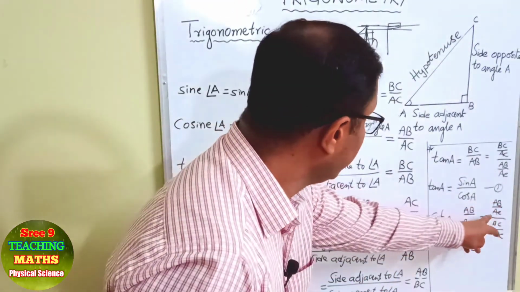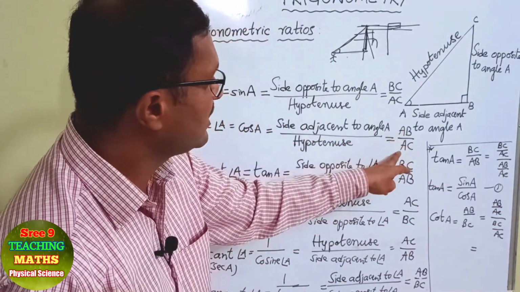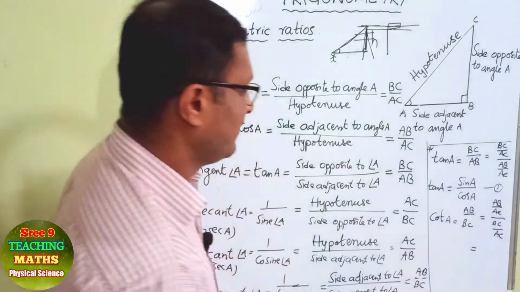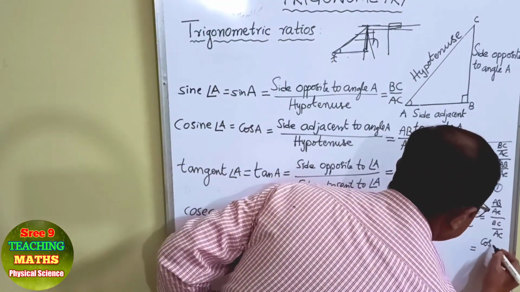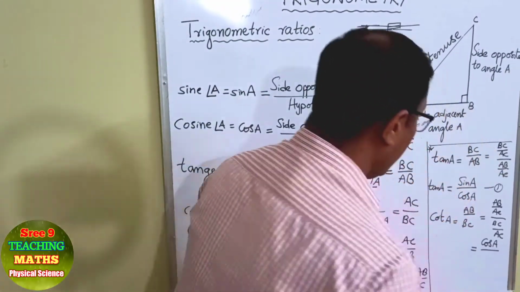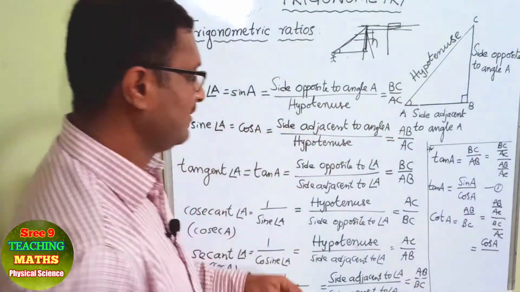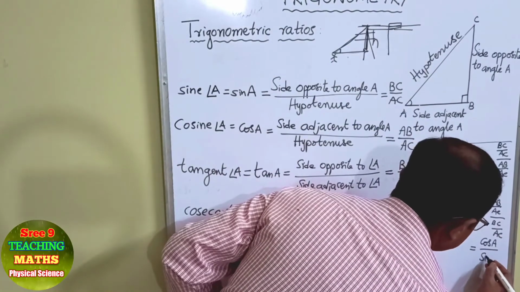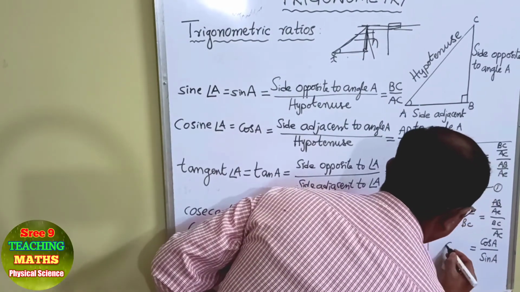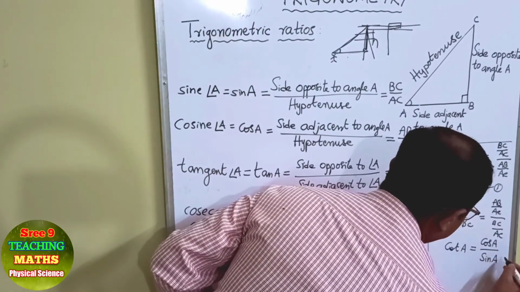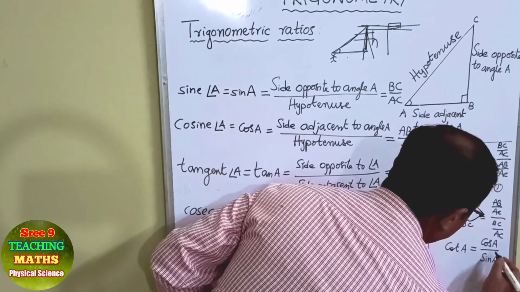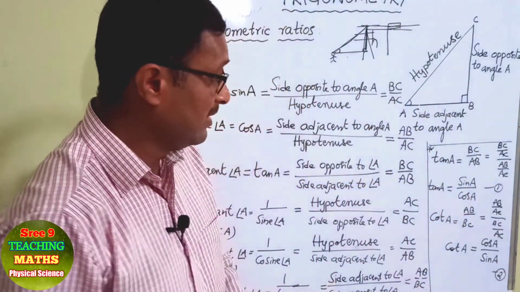AB by AC is cos A, and BC by AC is sin A. So cot A can be written as cos A by sin A.